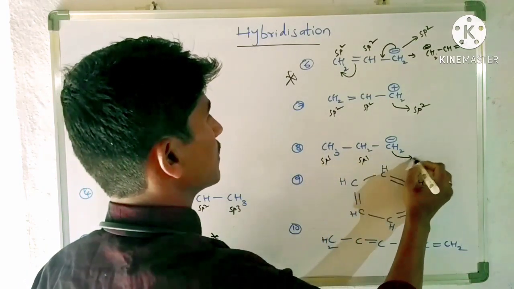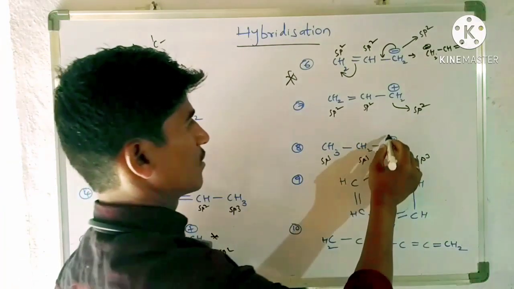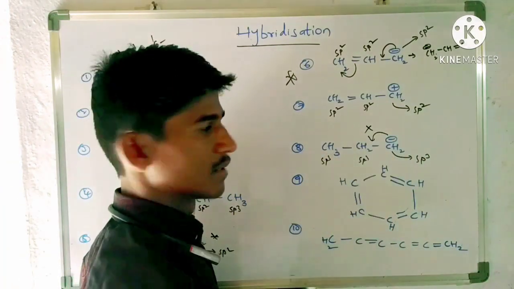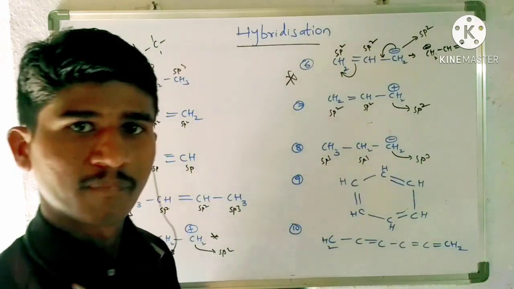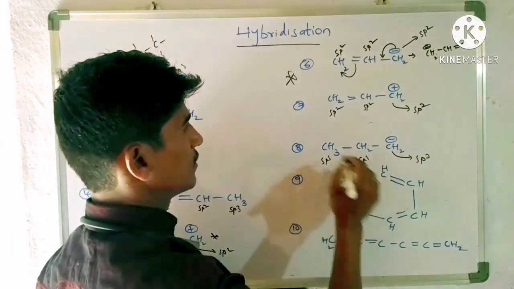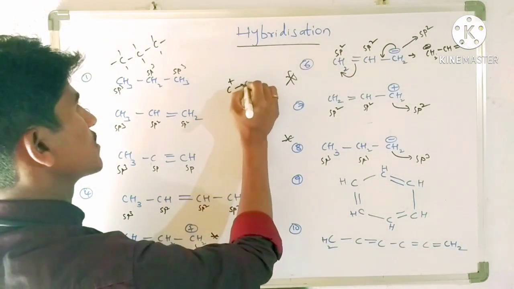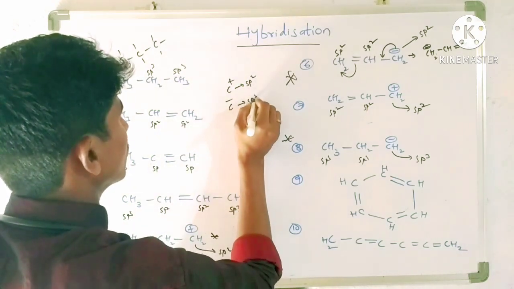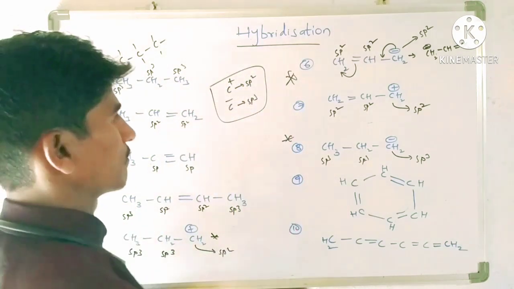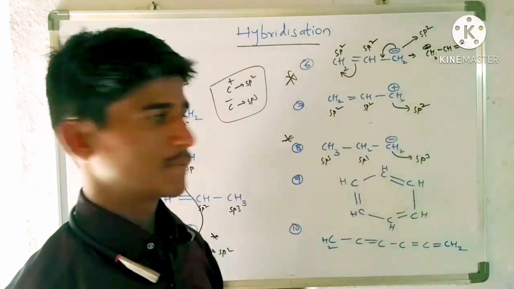Now here this is sp3 only, but why? Because delocalization is not possible here, so this is only an sp3 carbon. Now these two are important, and remember, carbocation is sp2 only, anion is sp3 only. This is the most important thing. But here delocalization is involved, so that is also considered as sp2 only.